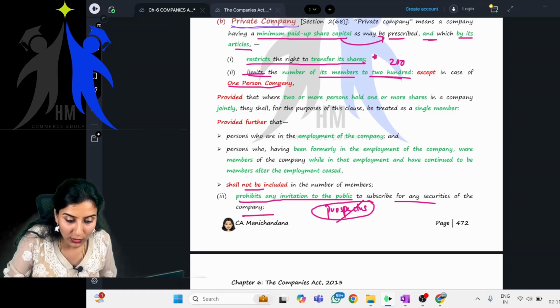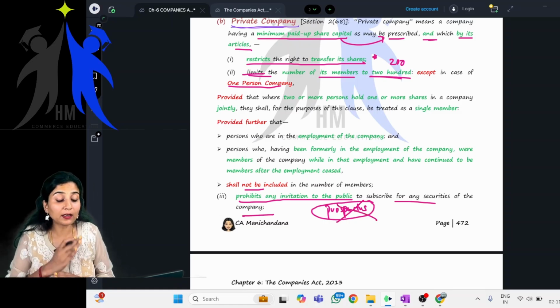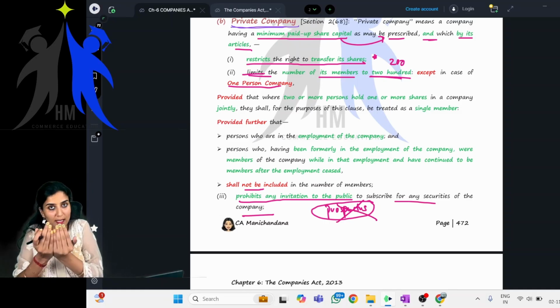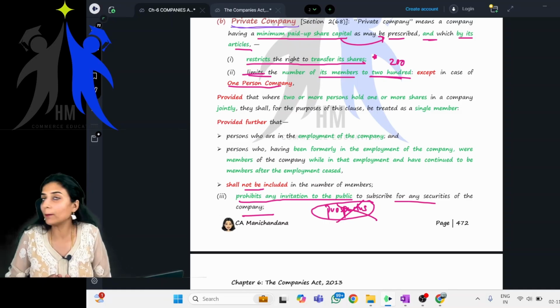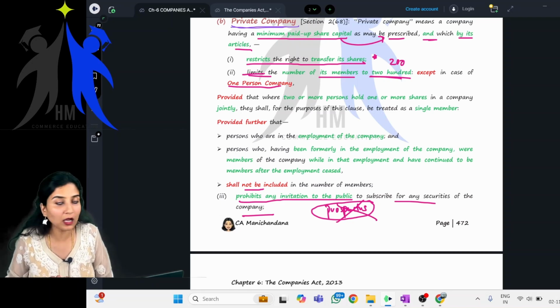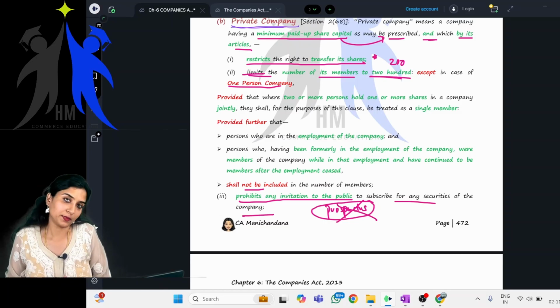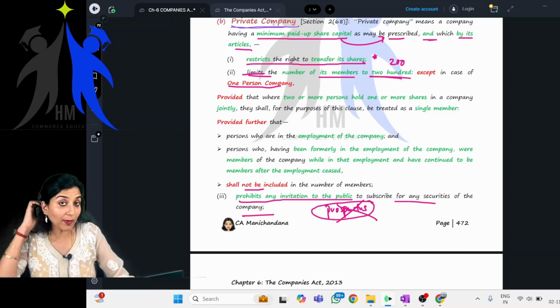A private company cannot issue a prospectus. It prohibits invitation to the public to subscribe for any securities of the company. The public are not allowed to subscribe to the shares of the company. So the three points are clear. Now, how to remember?